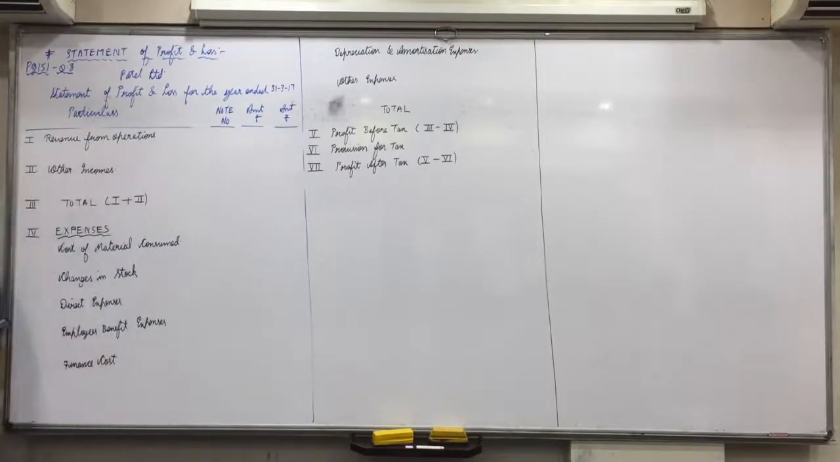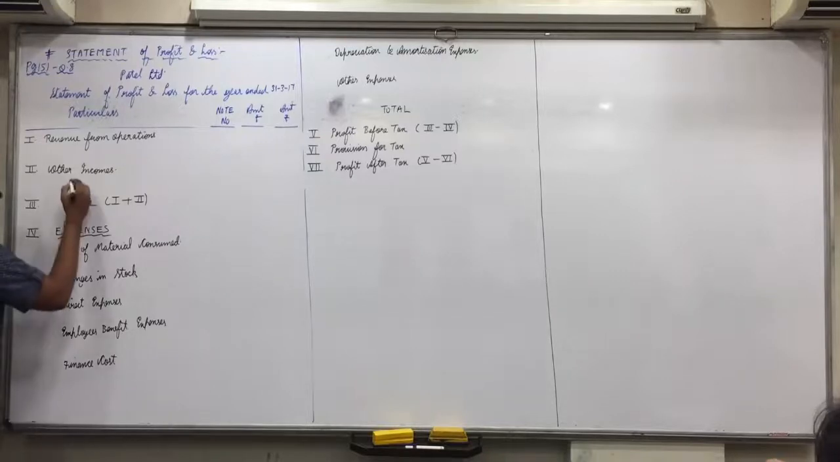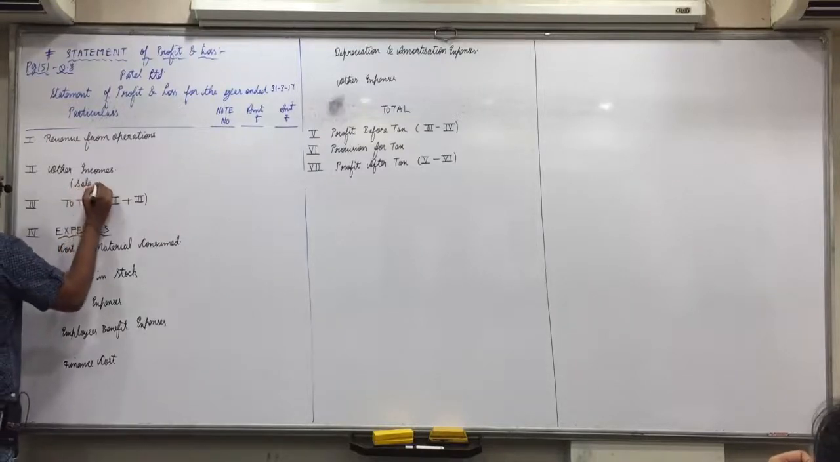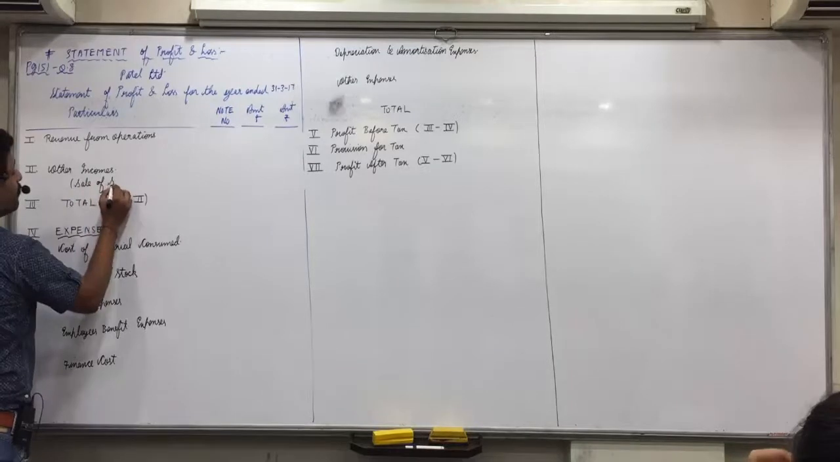Now we have to fill in the blanks. Who are still making the statement? Anyone having any confusions? Completed? Good. Now, sale of scrap in bracket of other incomes.